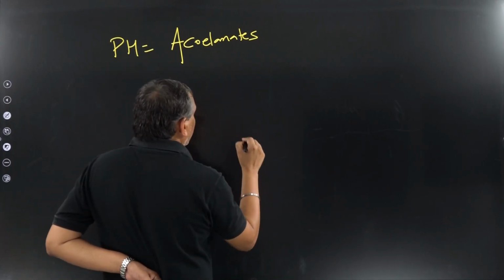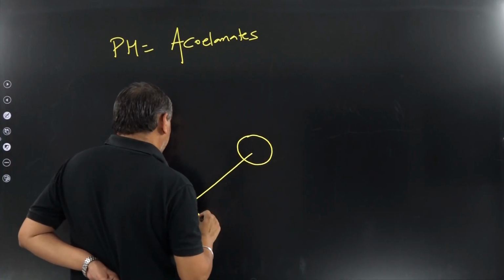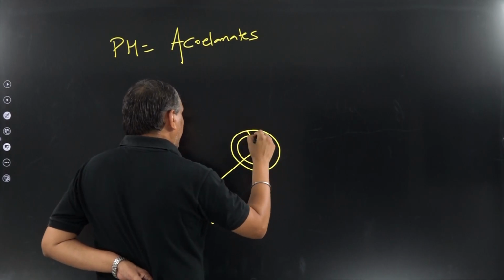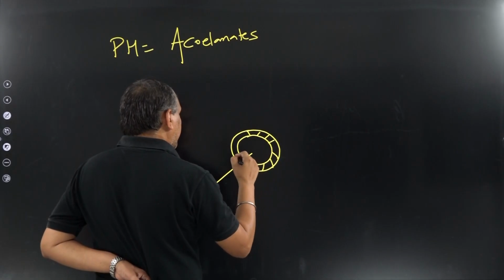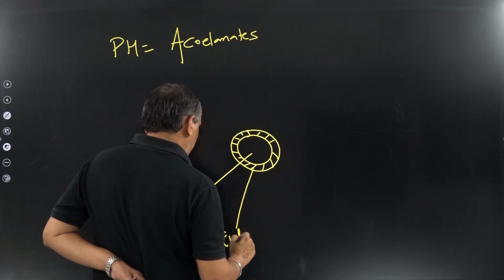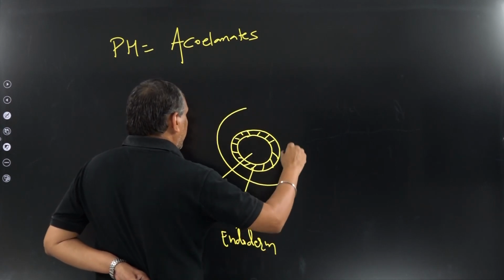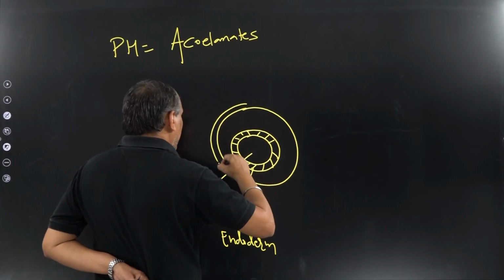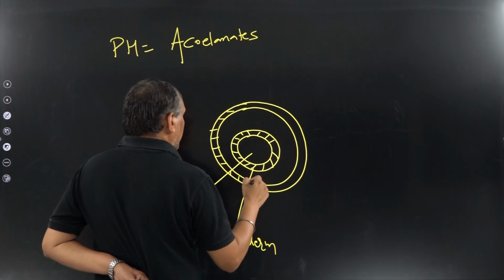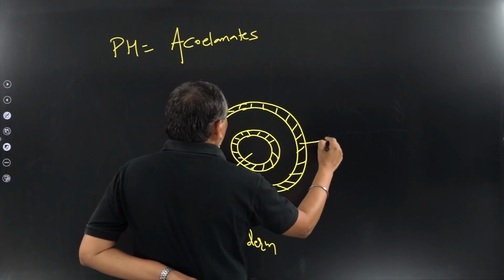See the diagram carefully towards the board. On the innermost side, this is the gut. Gut is always lined by a layer of endoderm. So this is the endoderm. The name of the outermost layer, this is the ectoderm.